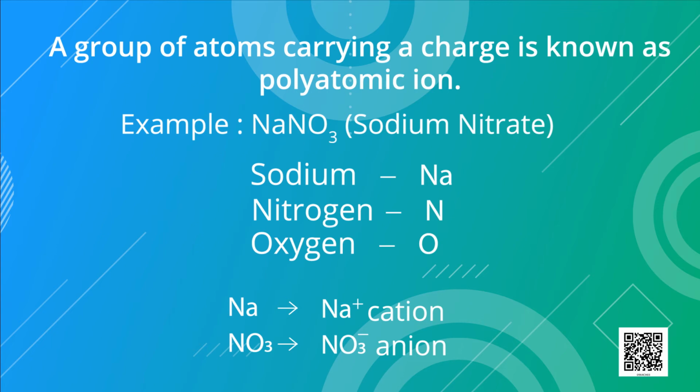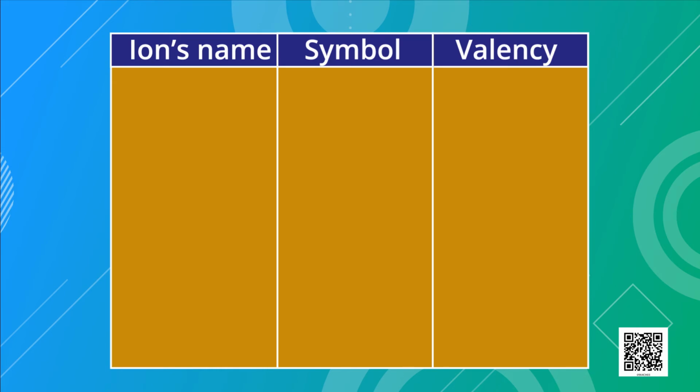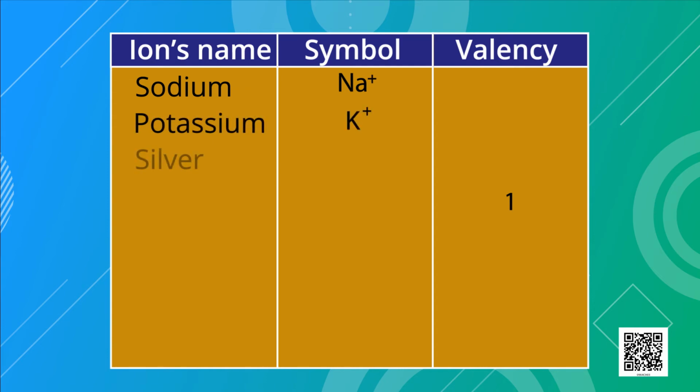Now you can see on the screen that we have the name of the ion, symbol and valency shown. If we talk about ions with valency 1, it consists of the sodium ion whose symbol is Na+, potassium ion K+, silver ion Ag+. If we notice, we can see that all these are metals. Except hydrogen, all non-metals form anions. Hydrogen can form a cation as well as an anion. The hydrogen ion has the symbol H+.